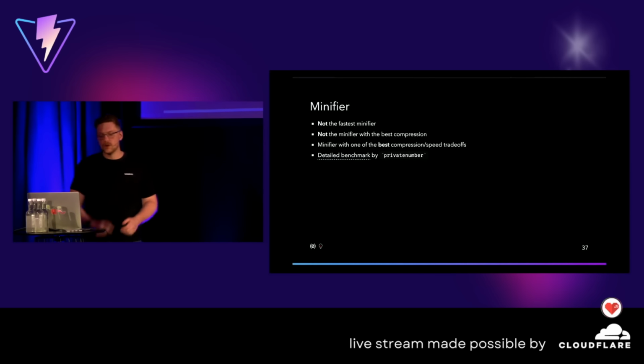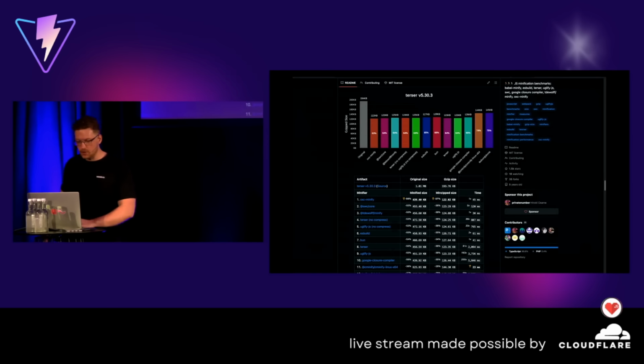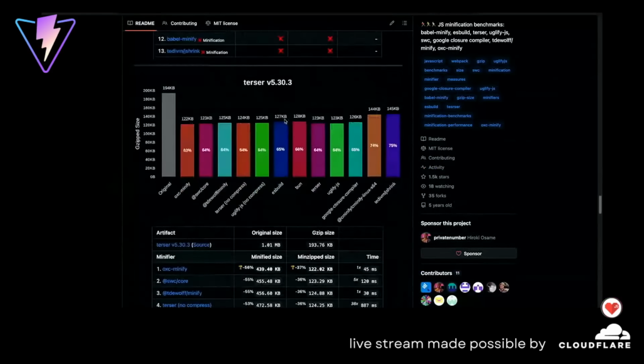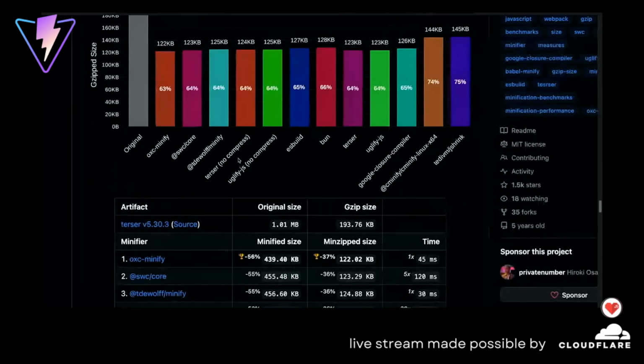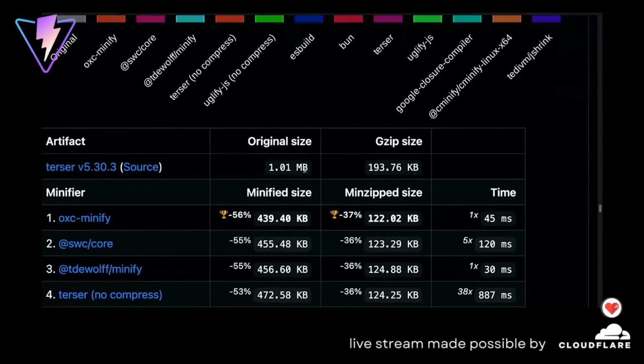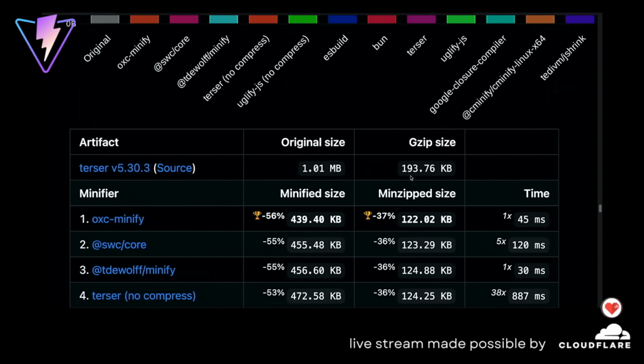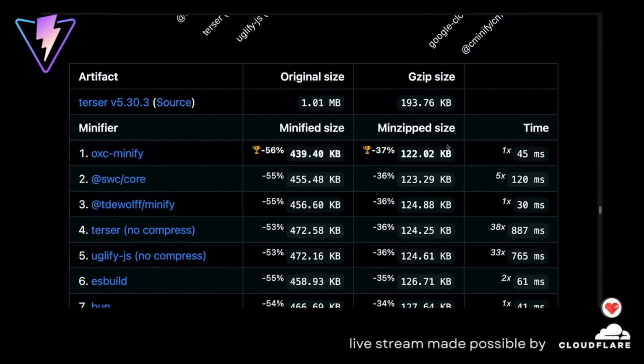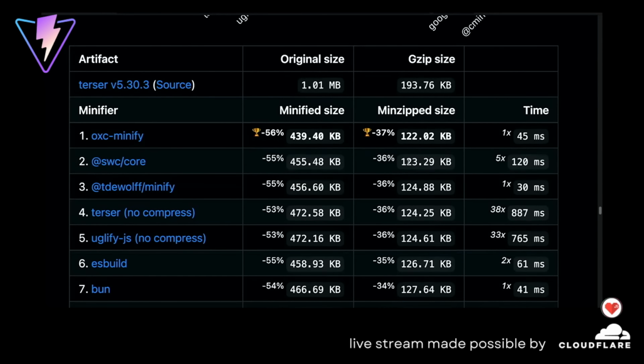There's a lovely benchmark made by Privatenumber. So let me quickly open this here. There are a couple of files benchmarked. Minify benchmarks are really difficult. If we take a look at Cursor, for example, here, okay, original size 1.01 megabyte, gzipped, like without minification, of course, 139.76 kilobyte, and then minzipped and minified, OXC minify here taking the lead, 122.02 kilobytes compared to SWC, which has like a kilobyte more, but it runs 5 times faster than SWC.